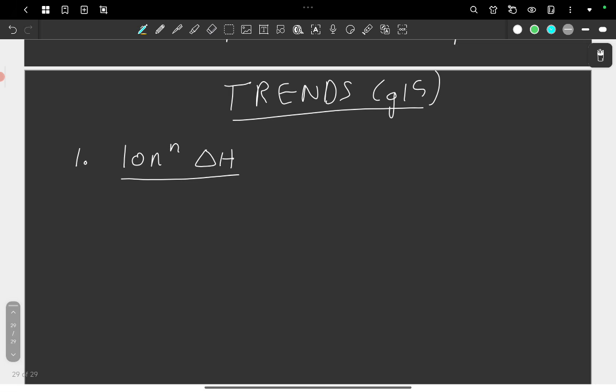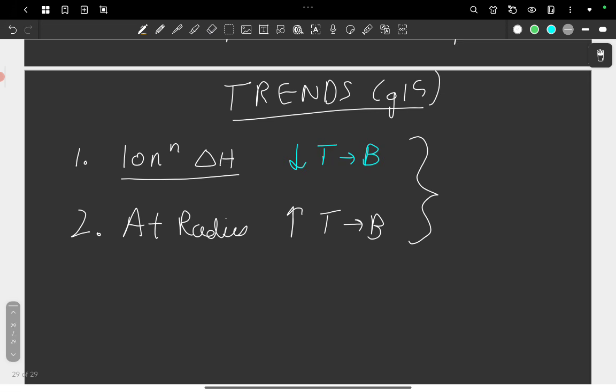Ionization enthalpy decreases as we go from top to bottom, and there is no exception which the NCERT mentions. The atomic radius increases top to bottom, and I think you can tell why these are so.